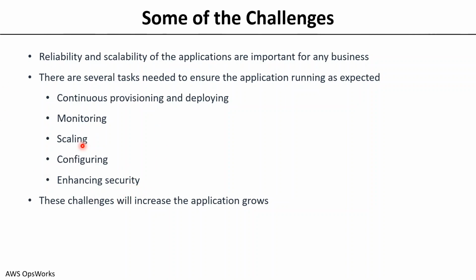So these things will continually happen for any of the applications, and these challenges will increase as your application also grows in your organization. Initially you probably start with 10-15 servers, and maybe a few months later it will reach 100 servers, and as the customers or the users of that particular application increase, you will reach 500,000 servers, and your infrastructure grows accordingly, right? Now